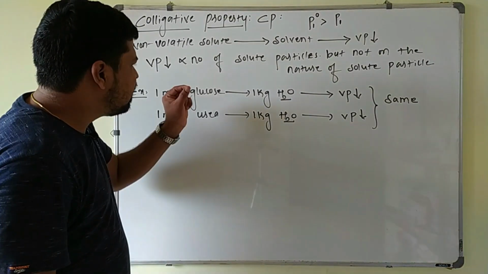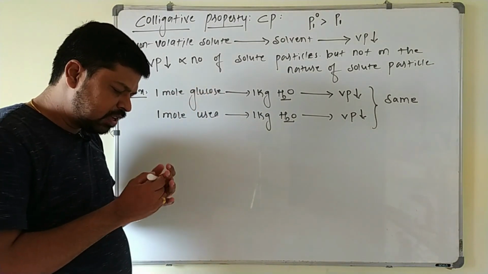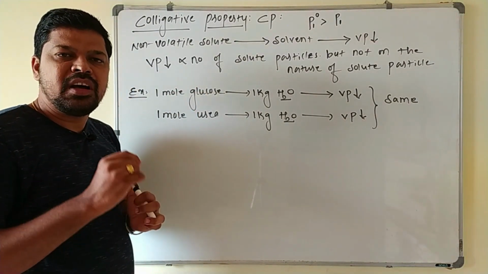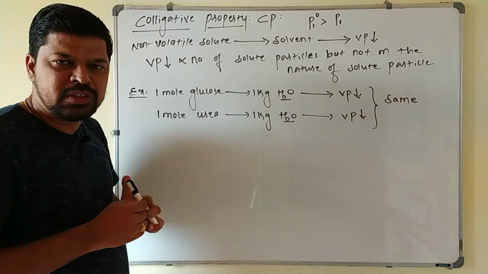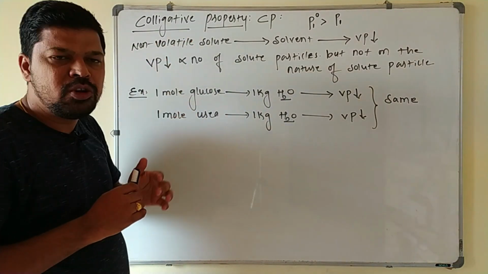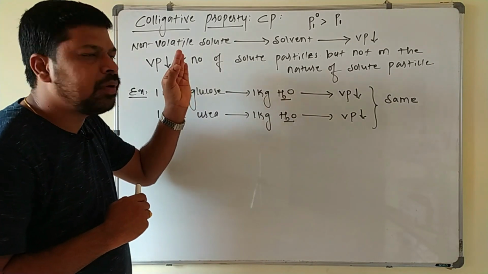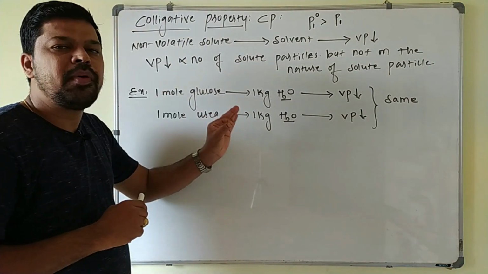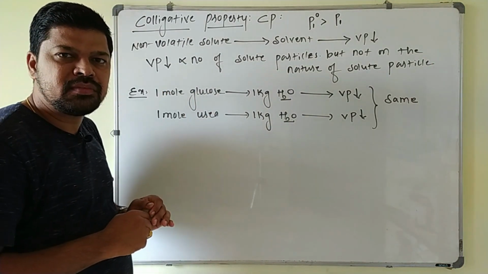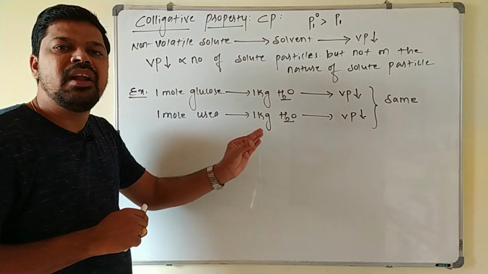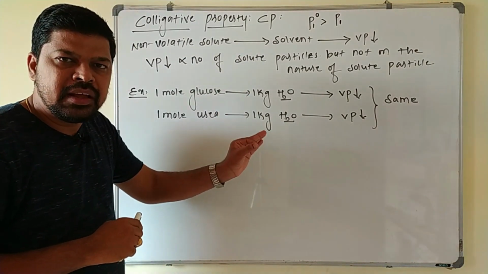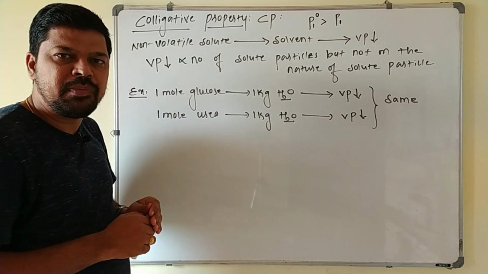So this decrease in the vapor pressure produced, it is related to the so many properties of the solution. Those are called as colligative properties. Colligative properties are nothing but these are the properties of dilute solution, which depends only on the number of the solute particles, irrespective of the nature of the solute particle.